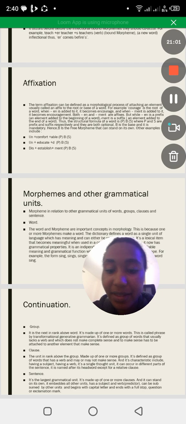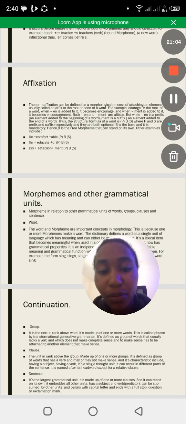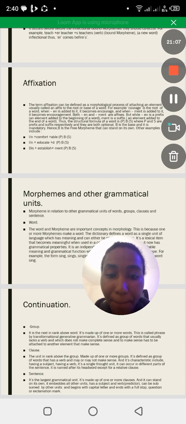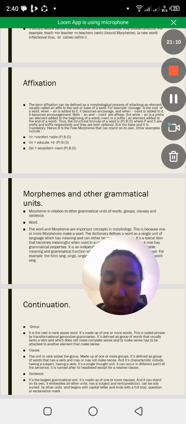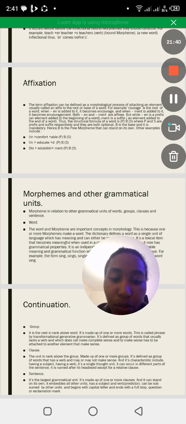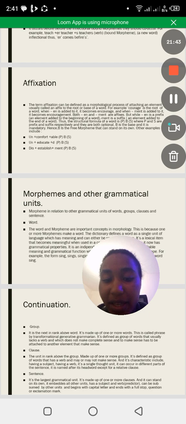The next thing we are going to look at is the group. We have now moved from word, which we said is a single unit of language which has meaning. Are we together? So the group is the next in rank above word. It is made up of one or more words. This is called a phrase by transformational generative grammar, TGG. It is defined as a group of words that usually lacks a verb and does not make complete sense. To make sense, it has to be attached to another element that makes sense.